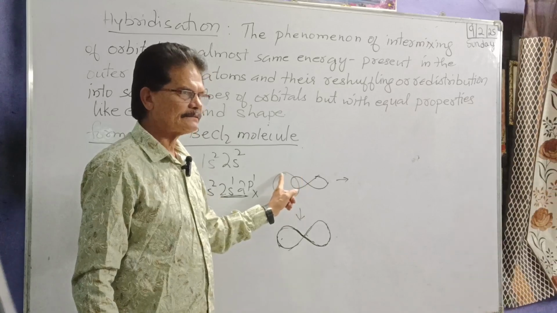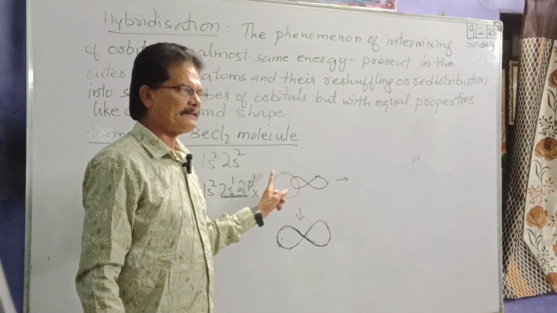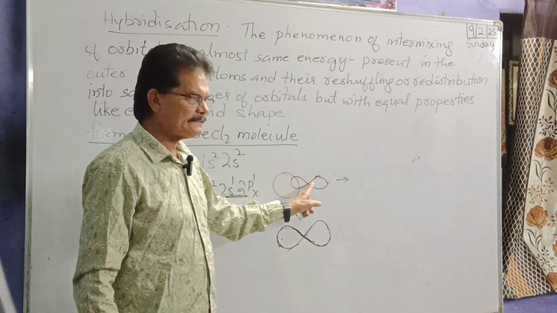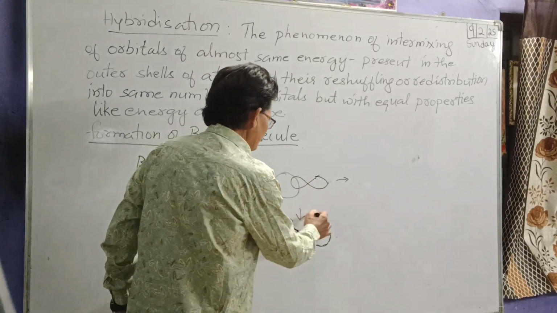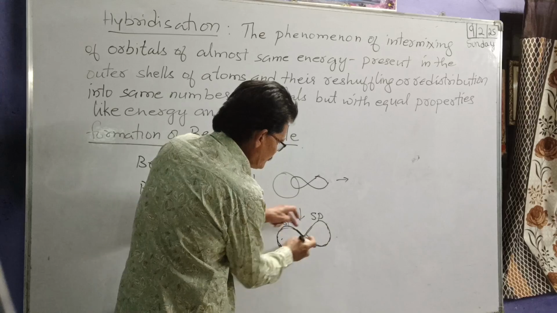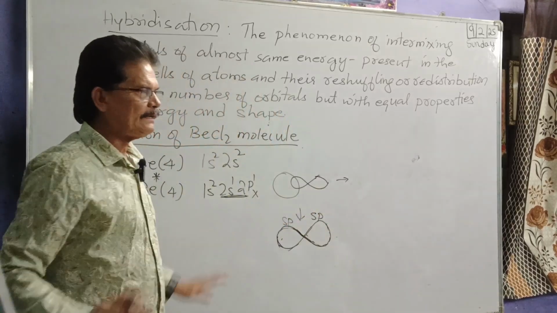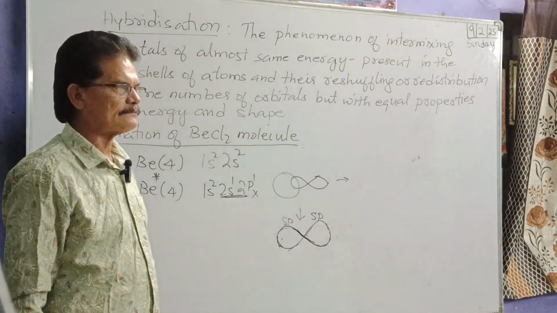The natural orbital is spherically symmetrical and the other is dumbbell shaped. But the sp orbitals both have the same shape and the same energy.